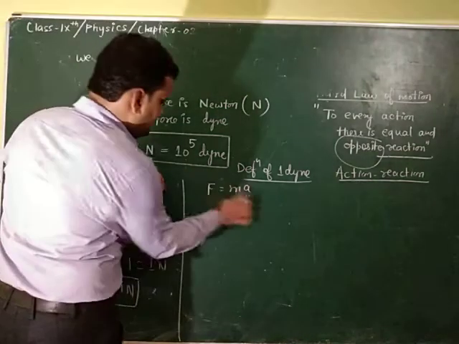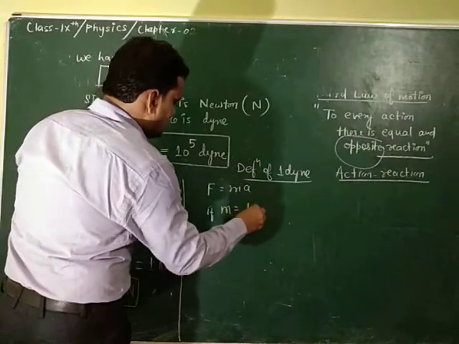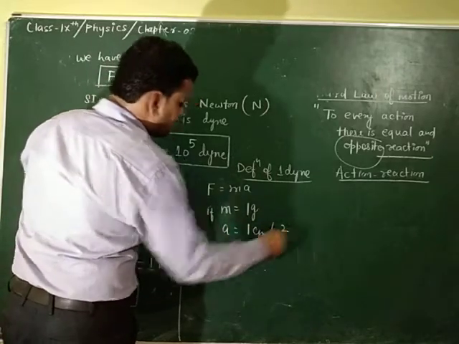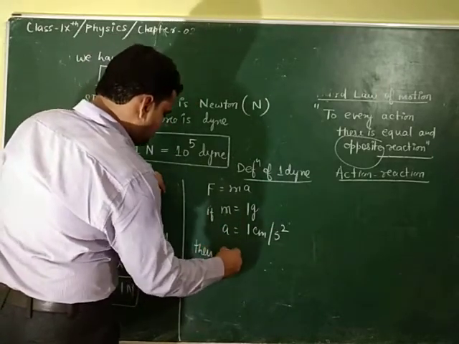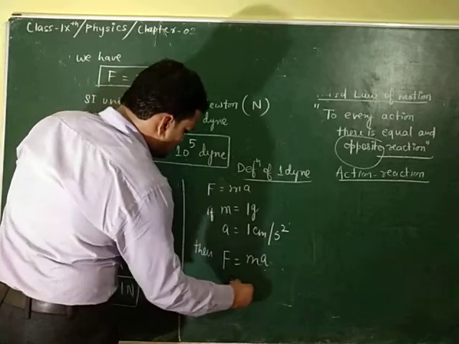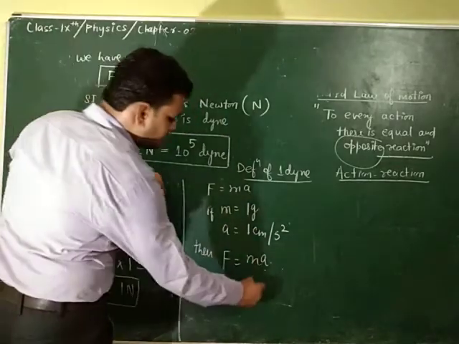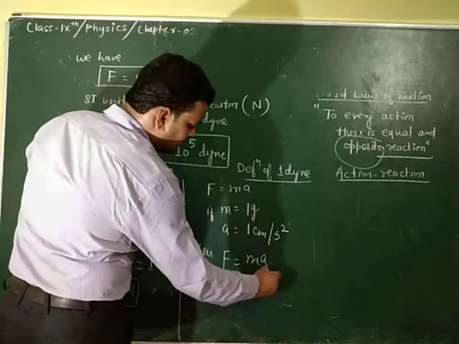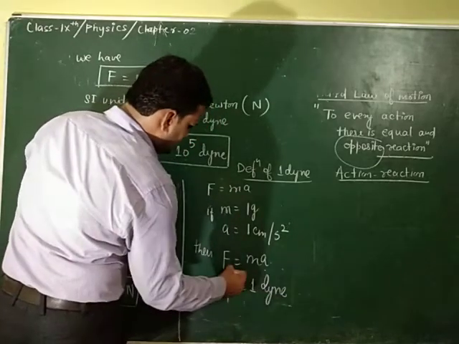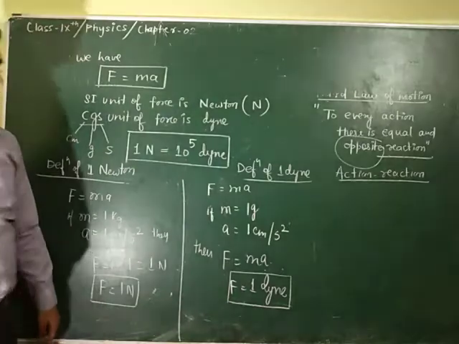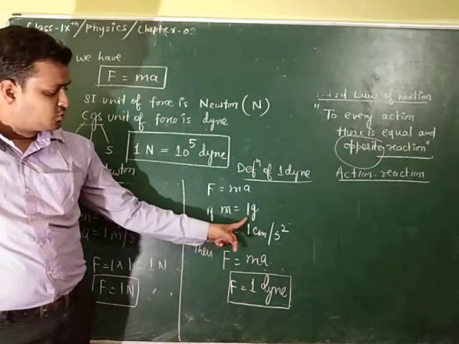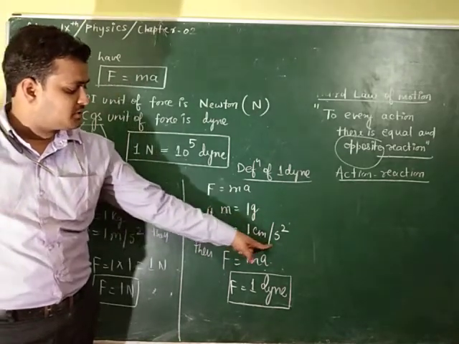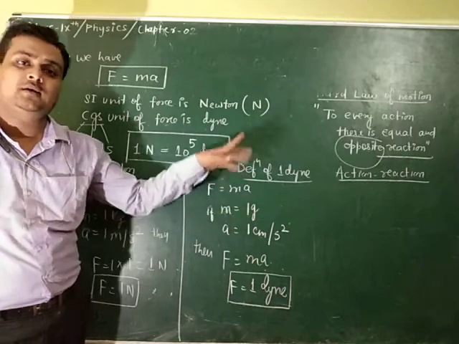So if m is equal to 1 gram and acceleration is 1 centimeter per second square, then F is equal to ma, that is 1 into 1 is equal to 1, and since we have taken CGS units, the force will be in the CGS unit, that is dyne. So what is the definition of 1 dyne? 1 dyne is that much force which produces an acceleration of 1 centimeter per second square in a body of mass 1 gram.